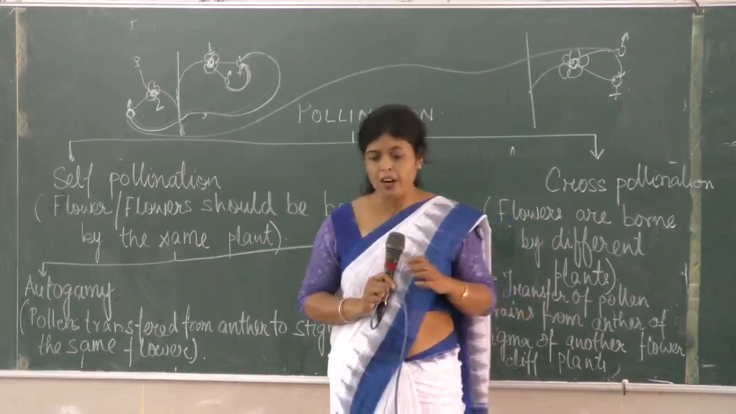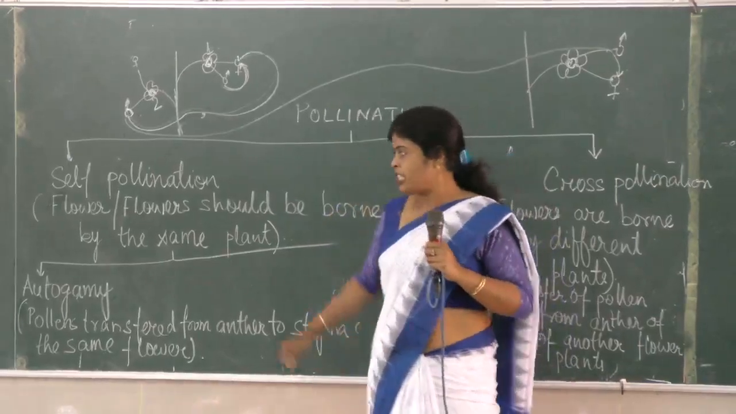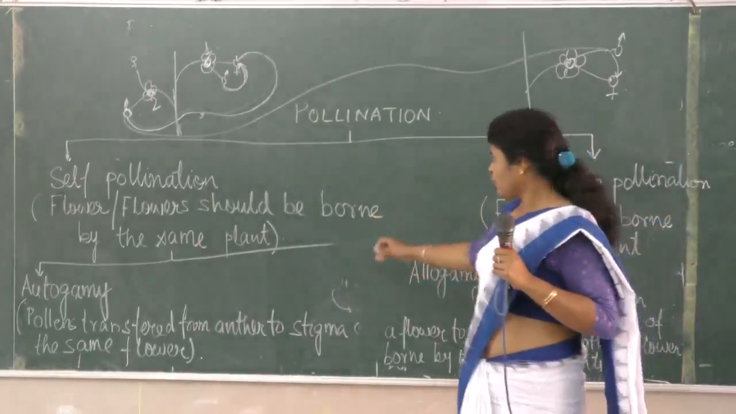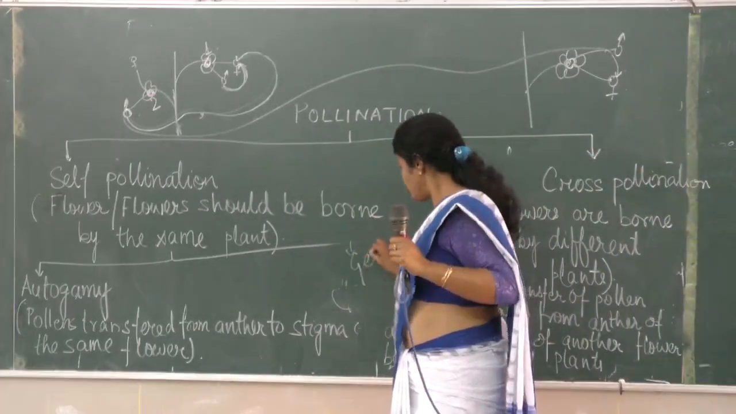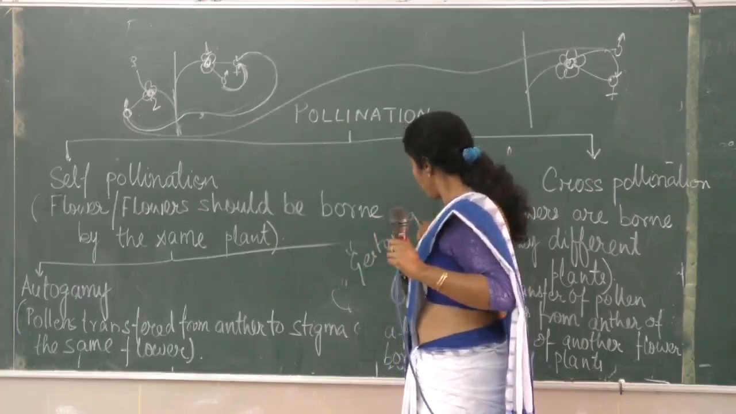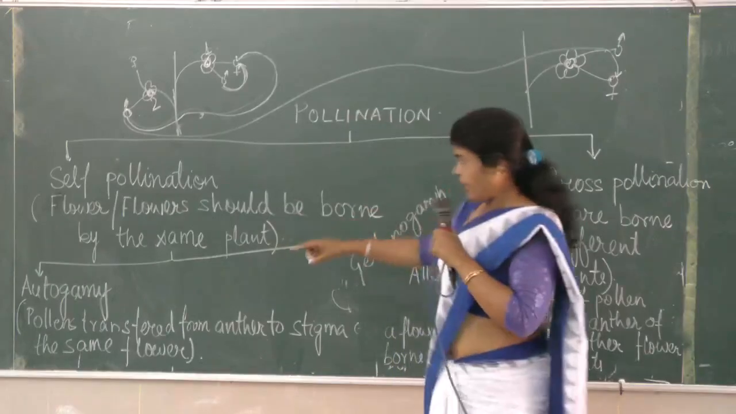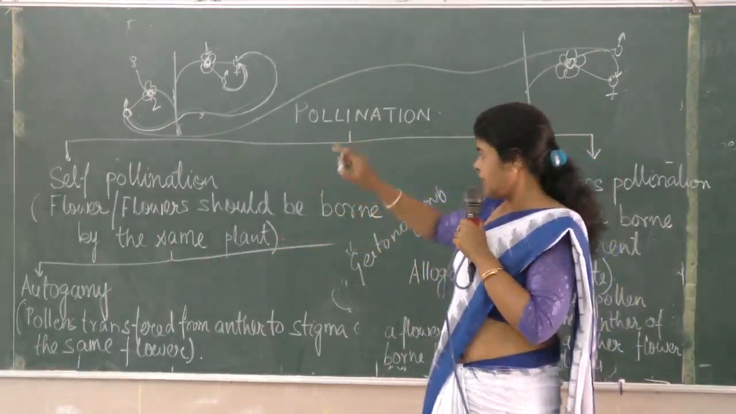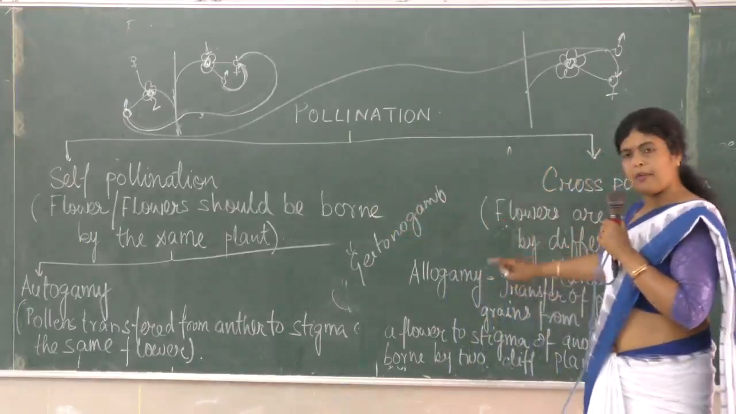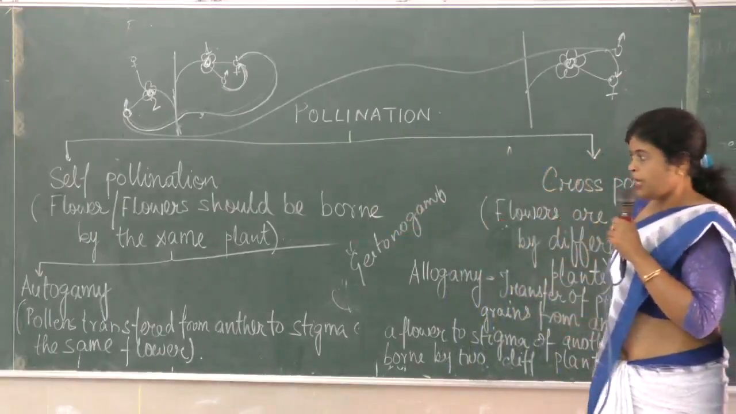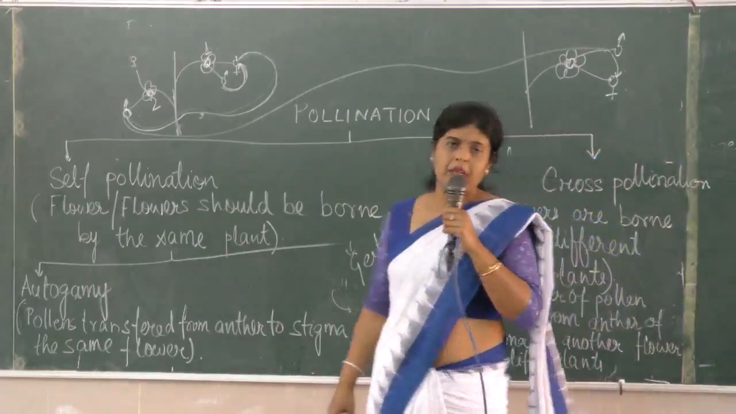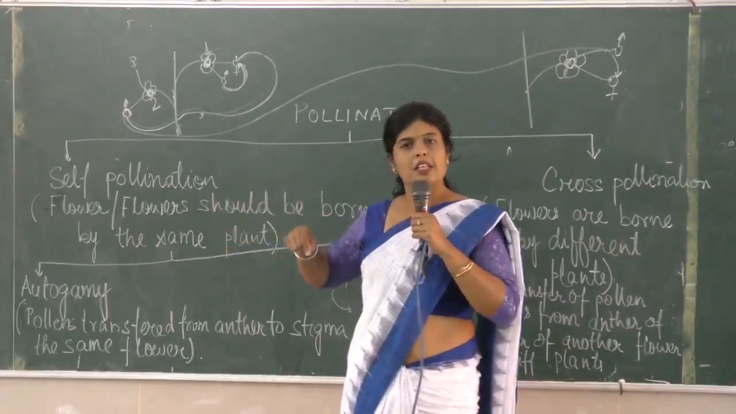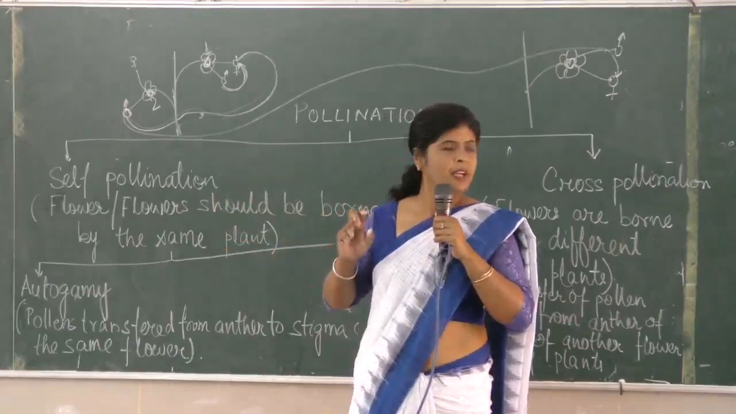Another important thing for pollination. Let us see what types of pollination we have done: autogamy and geitonogamy, both of which are self-pollination, and allogamy, which is cross-pollination. There is a kind of autogamy which is very different. Autogamy means transfer of pollen grains from the anther to the stigma of the same flower.